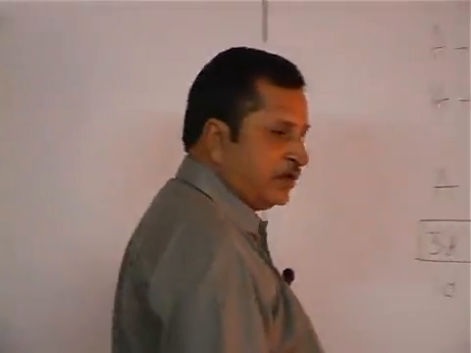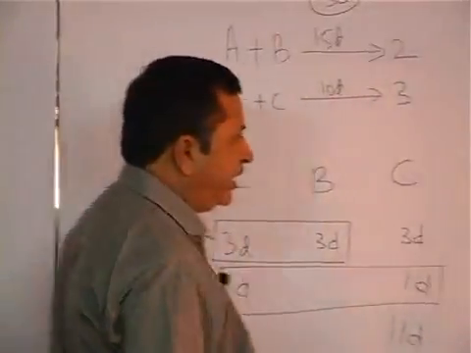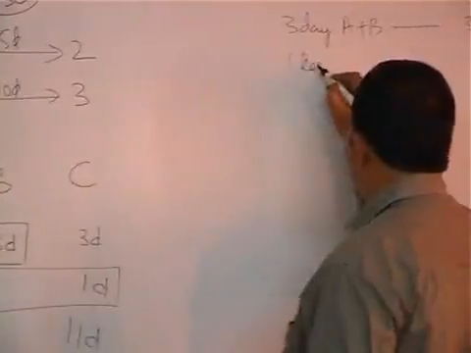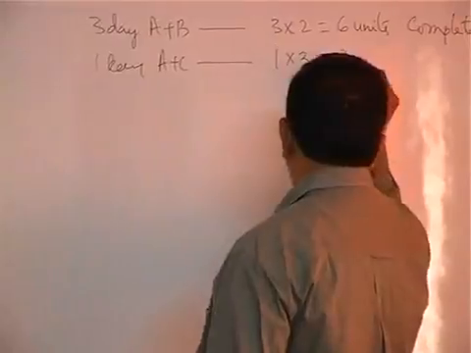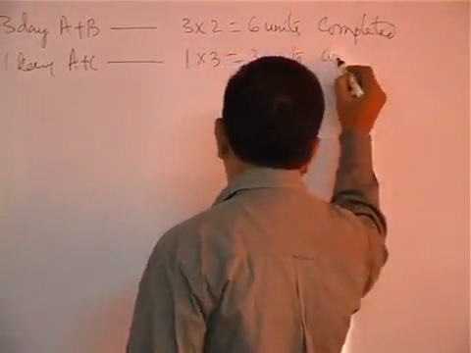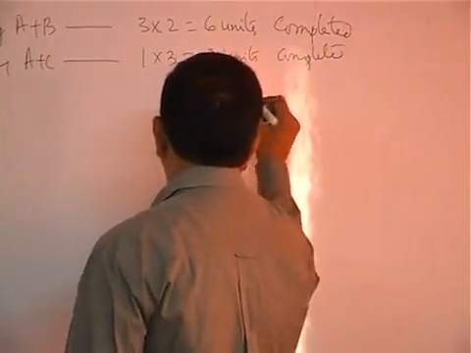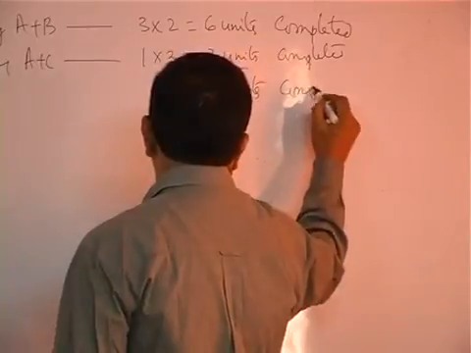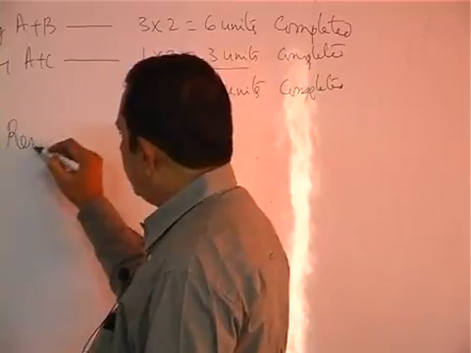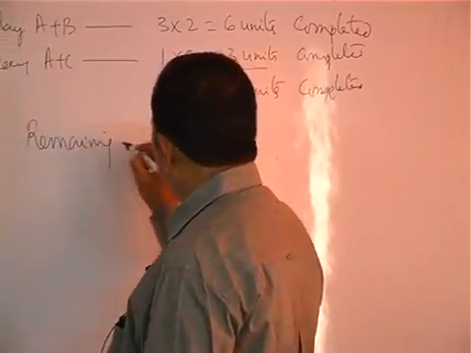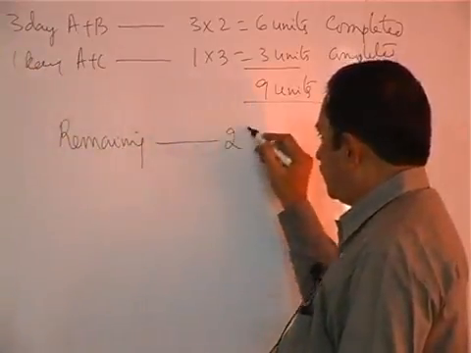Again, what can I combine? A and C. One day, A and C, 1 into 3, 3 units completed. So how many units completed? 9 units completed. What were the remaining units? Remaining how many? Out of 30, 9 gone means how many?